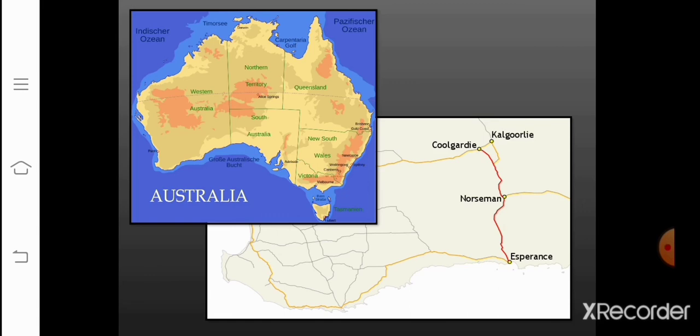Now children, here you can see in the second image, the first image shows you the map of Australia, whereas the second image shows you two places here, Kalgoorlie and Coolgardie. These are the areas of Western Australia which have the largest deposits of gold.